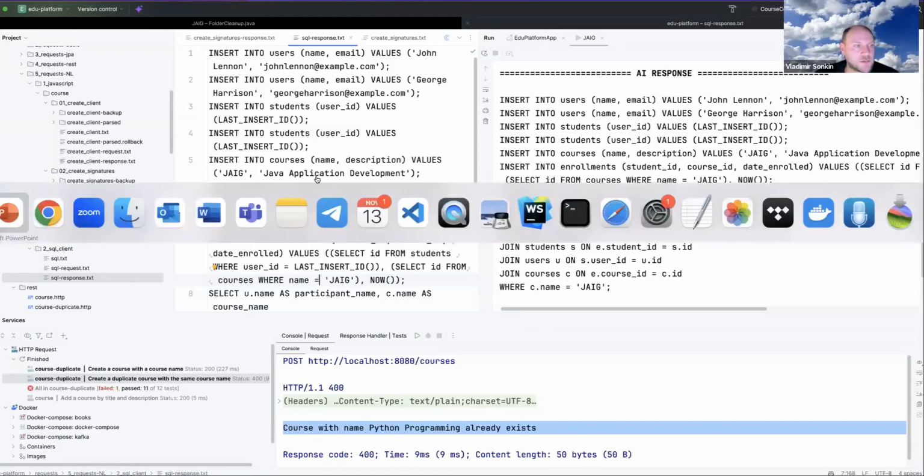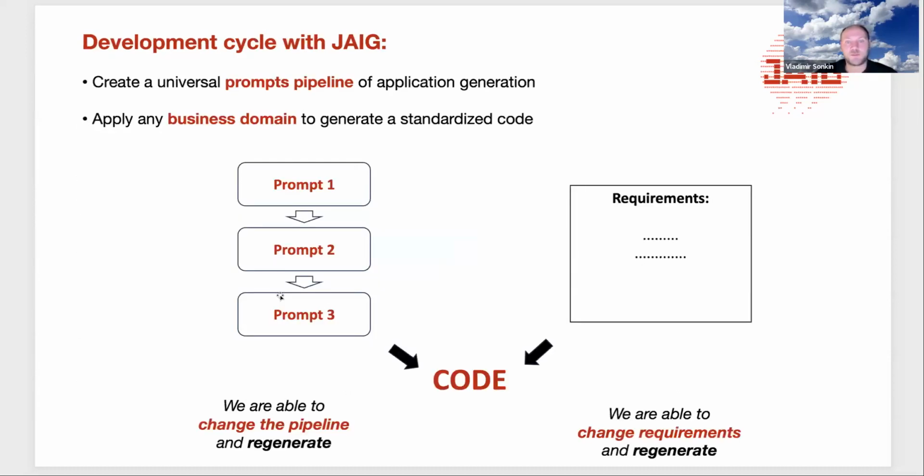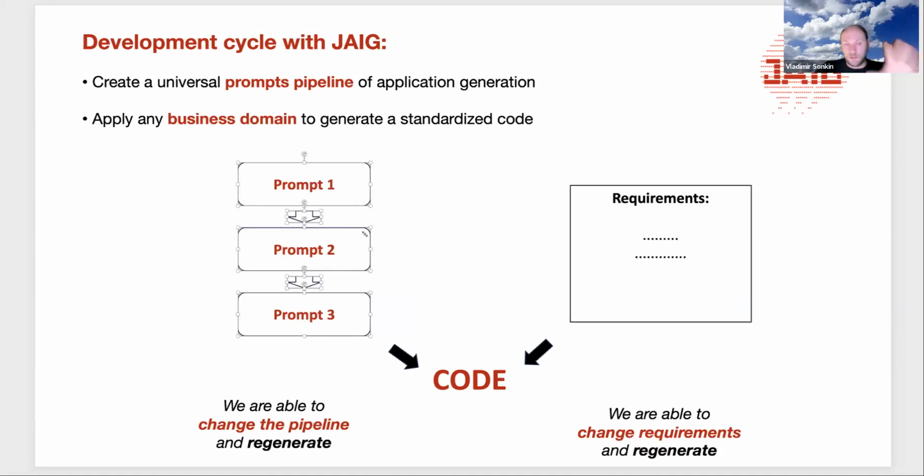Okay, we are approaching the finish. I know you are tired. This is the list of all the features of JAIG, a big number of various features, and the development cycle with JAIG. So what is the idea of the development cycle here? We're able to create a universal pipeline of prompts and apply it to any business domain. So here we have the universal prompt sequence and the requirements, and we ask it to join and generate code.